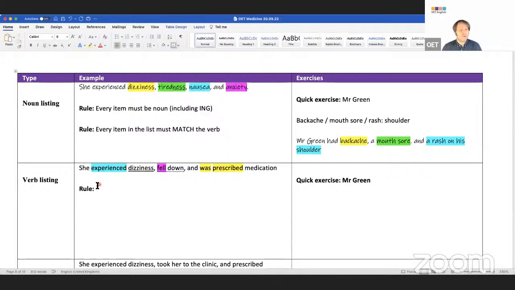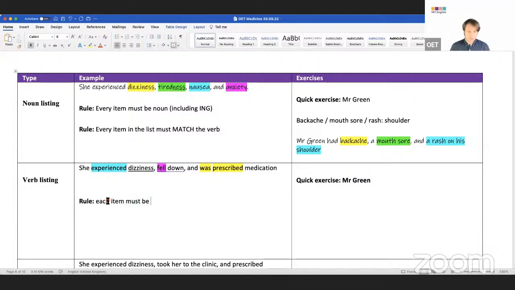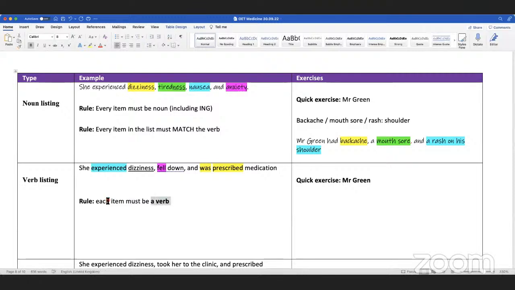So what's the rule then? There's only one rule. Each item must be a verb, I guess. Must be a verb. One match. No, I'll just put it like this. And you can have a noun if you want.